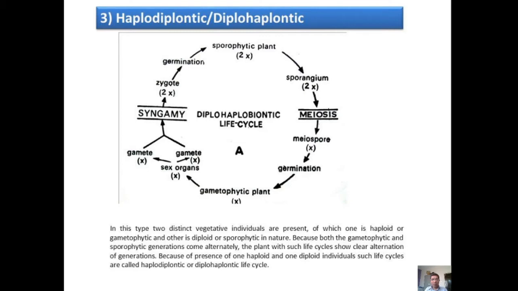Because both the gametophytic and sporophytic generations come alternately, the plants with such life cycles show clear alternation of generations. Because of the presence of one haploid and one diploid individual, such a life cycle is called a haplodiplontic or diplohaplontic life cycle.